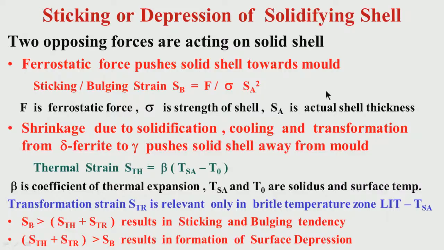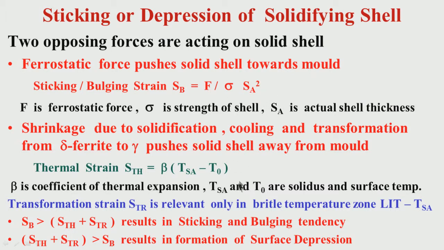So, surface depression is characteristic of certain steel grades, and sticking and bulging are similarly characteristic of certain other grades of steel. So, why are grades of steel important? Because I have told you whether delta or gamma will form depends on the chemistry, and how much the shell thickness is depends on the chemistry and on the microsegregation. So, these are very important.